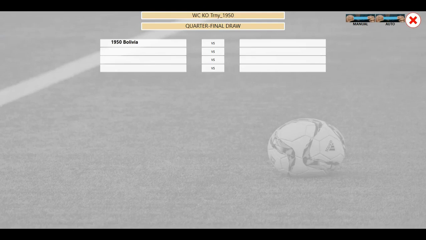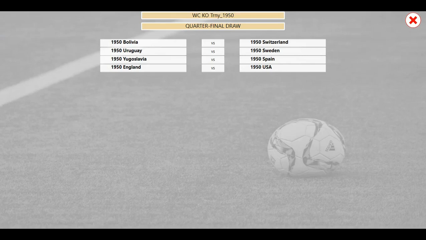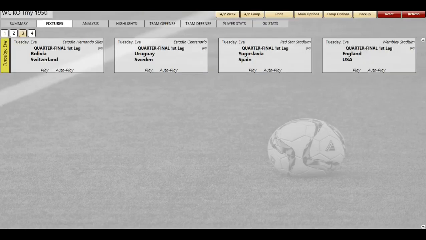Bolivia, one of the 3 teams to skip the first round, faces Switzerland. So Bolivia gets Switzerland. Uruguay gets Sweden, who skipped out too. So Bolivia, Sweden, and England got lucky. Yugoslavia versus England? Nope. Yugoslavia versus Spain. England gets the Americans. Oh, don't tell me this is going to be deja vu all over again. So yeah, Bolivia, Switzerland, Uruguay, Sweden, Yugoslavia, Spain, England, USA. Here we go, quarterfinals.